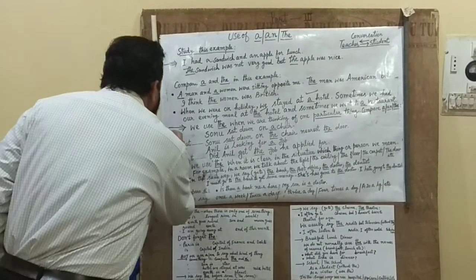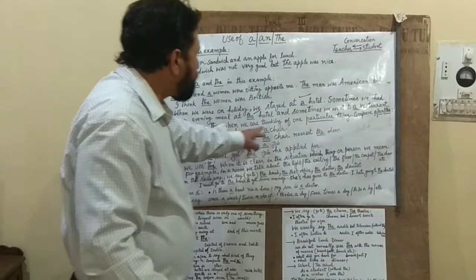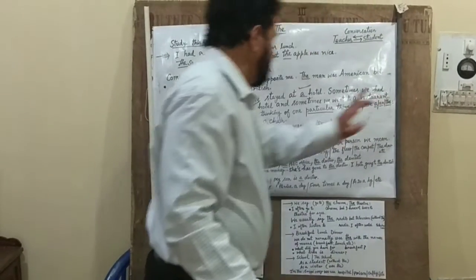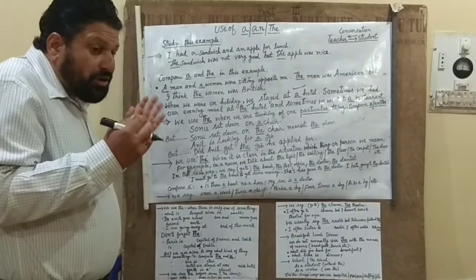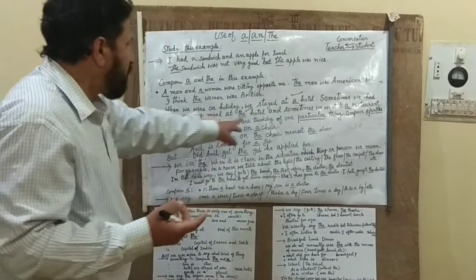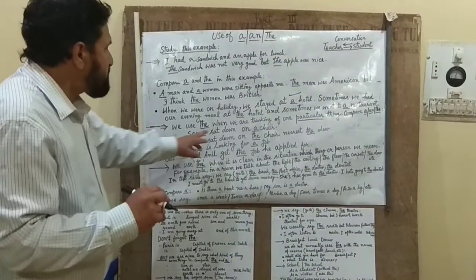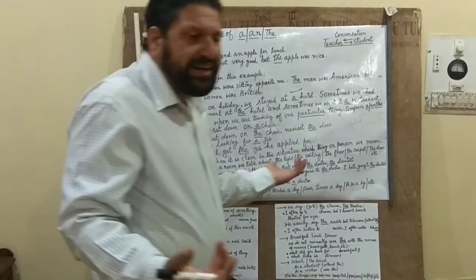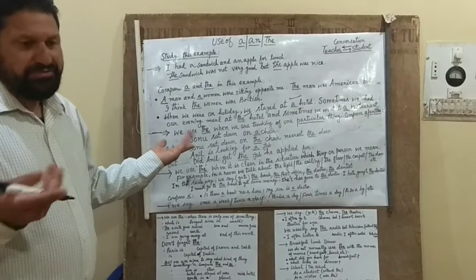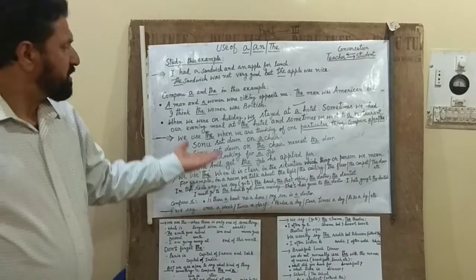Now the second idea: we use the when we are talking about one particular thing. Compare a and the. Now you can say, Sonu sat down on a chair. That is a common idea, one among all chairs.